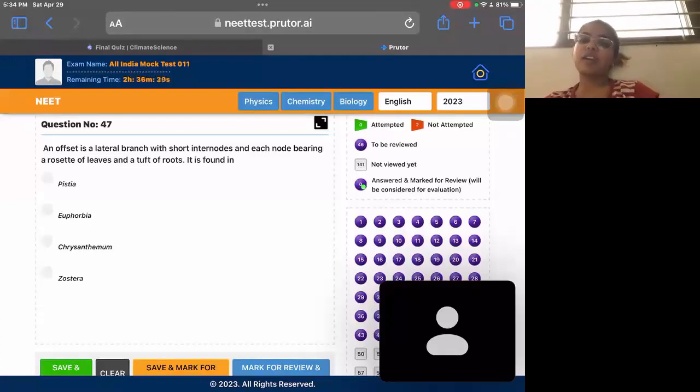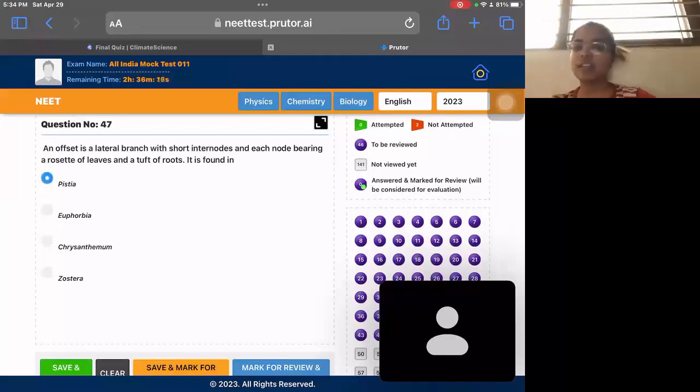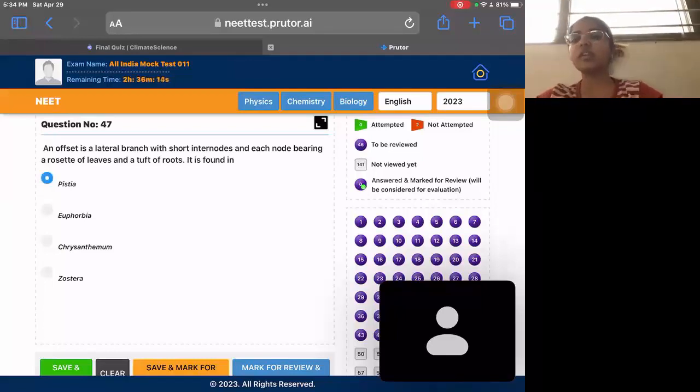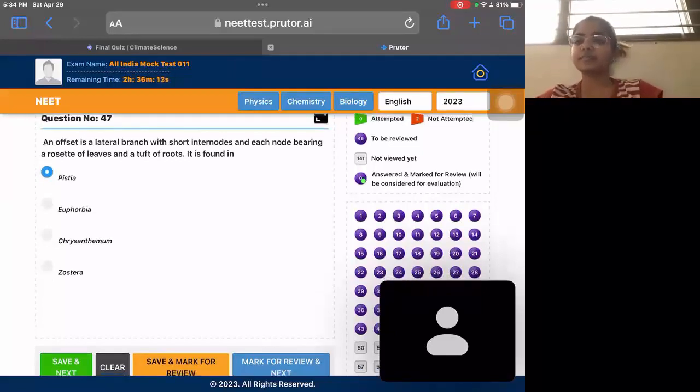The examples for botany, you cannot do anything else. You need to mug them up. At least the ones given in NCERT should be on your tips, because they would be asked in exams. There are many times examples are asked in NEET UG. So Piscia and Econia were the examples of an offset. So here Piscia is the correct answer.